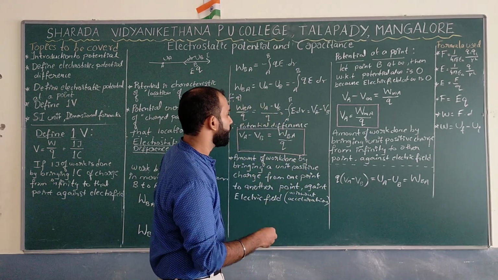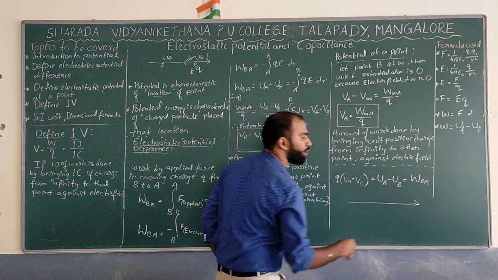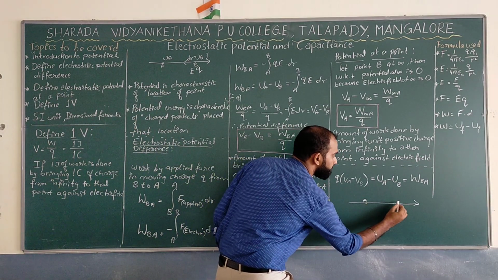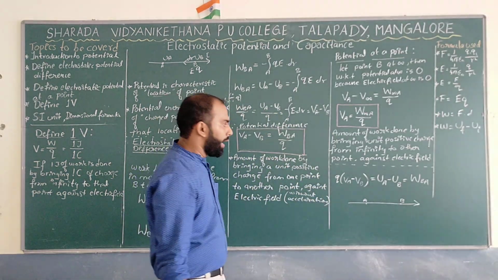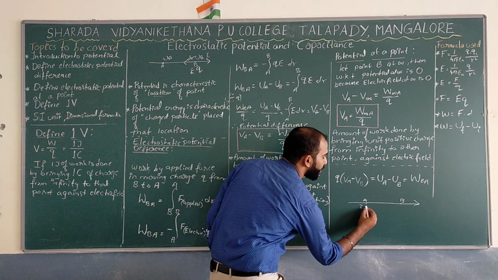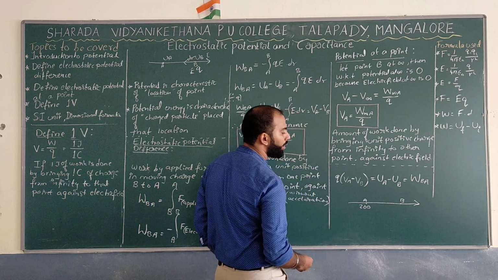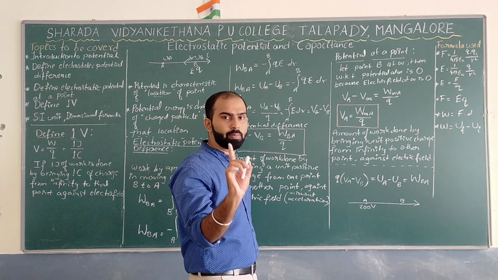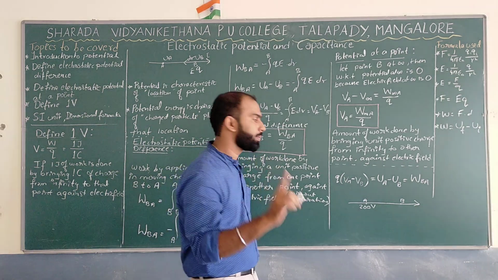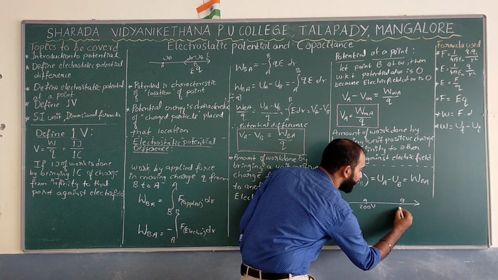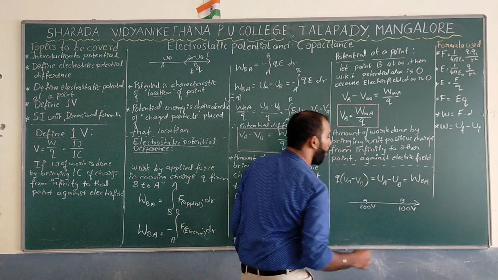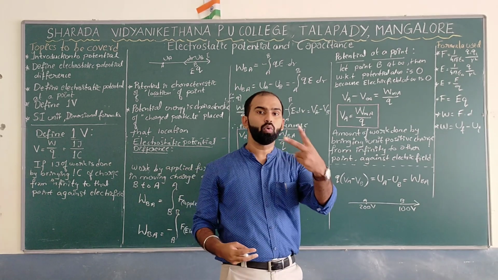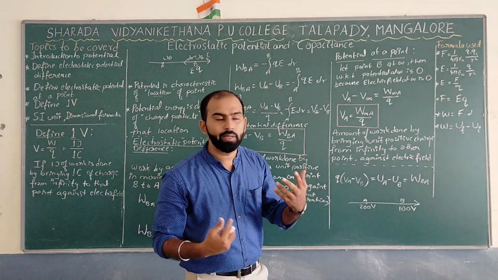Now you take an electric field like this, and take two points, let us say A and B. I keep the potential maintained at point A as 200 volt, not joule, and the potential at point B as 100 volt. Let us take 2 coulomb, which is obviously a charge.